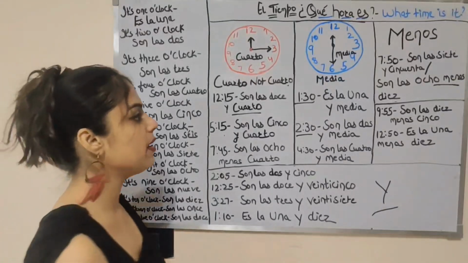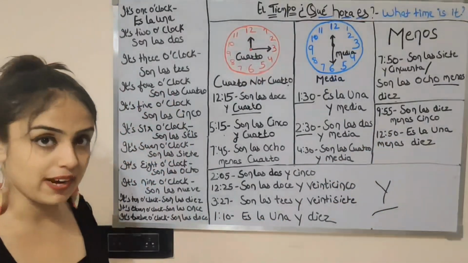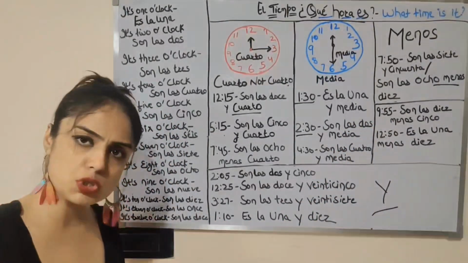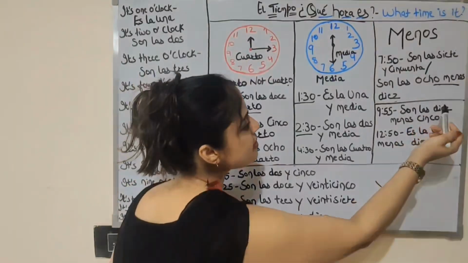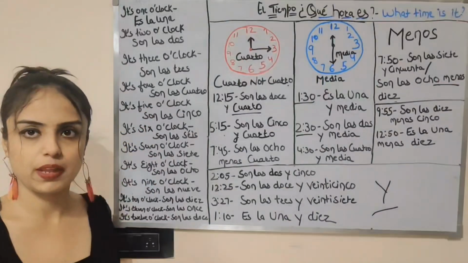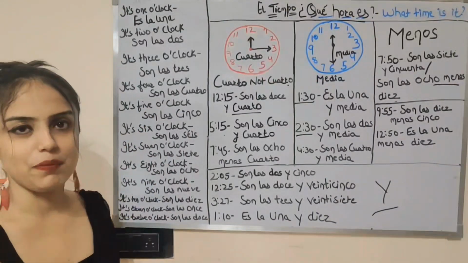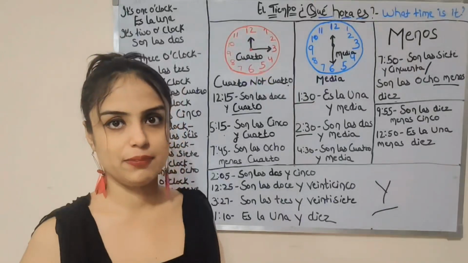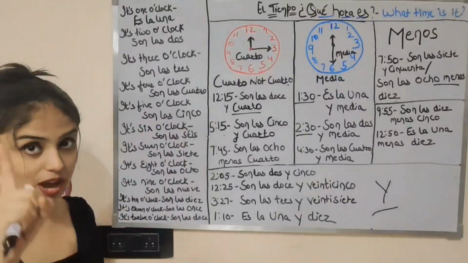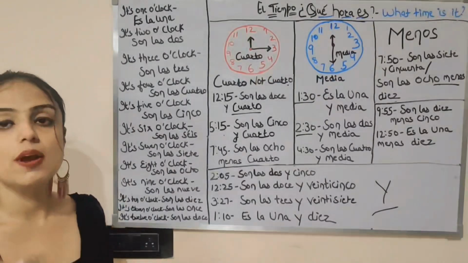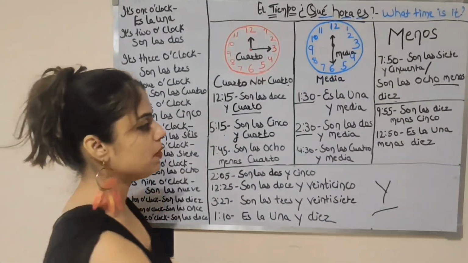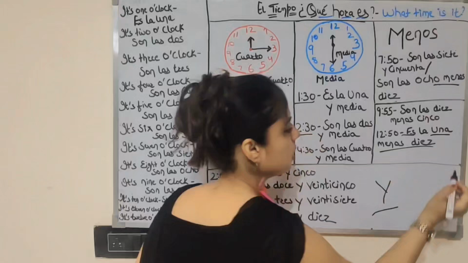Let me give you another example. Let's say it's 9:55, right? So you can mention that it's son las 9:55. This is also right, but you can mention it as son las 10, only 5 minutes left to 10, so son las 10 menos 5. Vale? Now, one tricky example for you. What will you say for 12:50? As you know, it's only 10 minutes left to 1. So you are not using son, it's 1. So you will be using es la 1. So es la 1 menos 10, because it's only 10 minutes left.